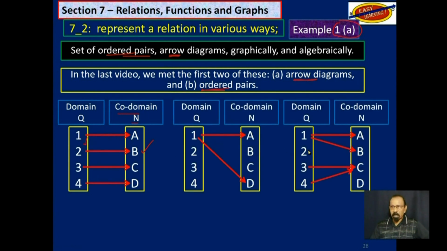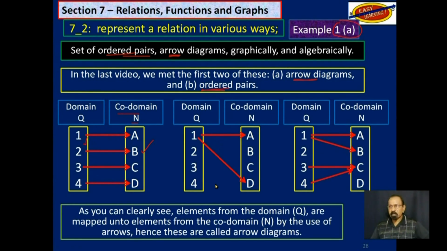As I said, we have looked at this before, so I'm moving very fast. As you can clearly see, elements from domain Q are mapped onto elements of the codomain N by the use of arrows. Hence, these are called arrow diagrams.